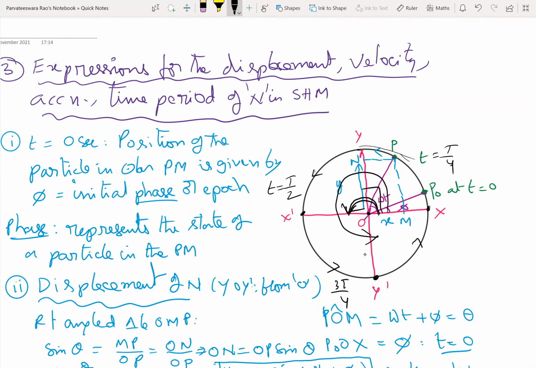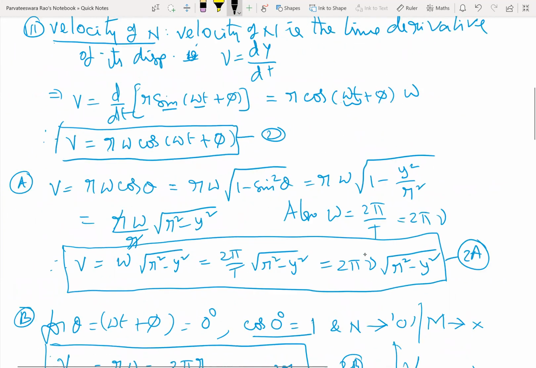The circular periodic motion is projected onto the xo, x dash and yo, y dash diameters. So m is the projection of circular motion on xo, x dash. N is the projection of circular motion on yo, y dash. Understood? So what I have mentioned is this only.